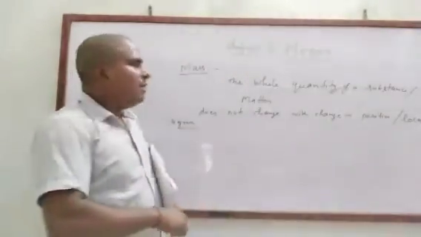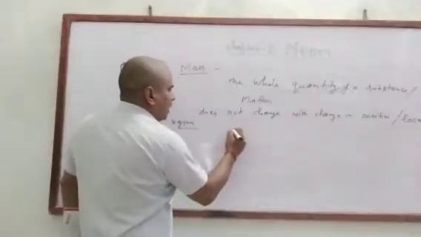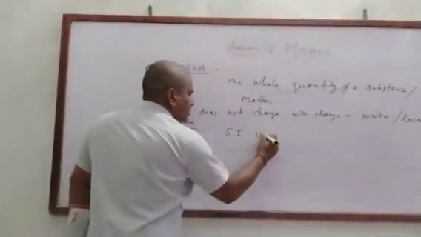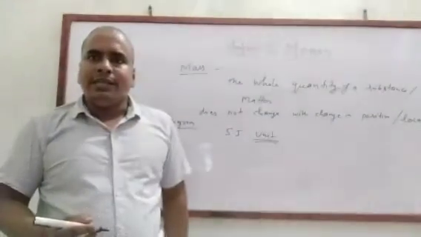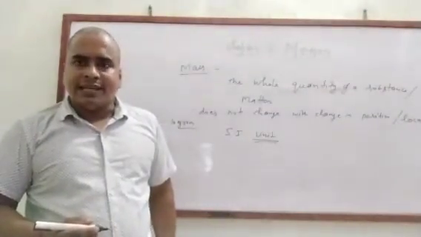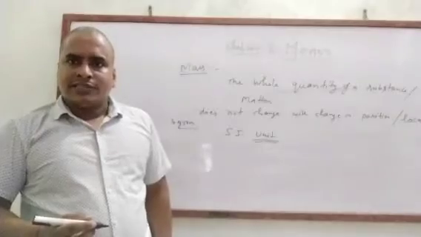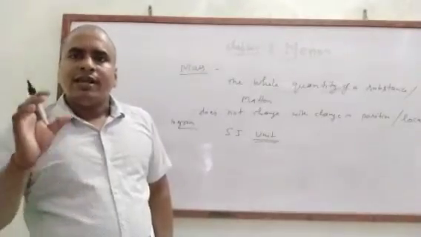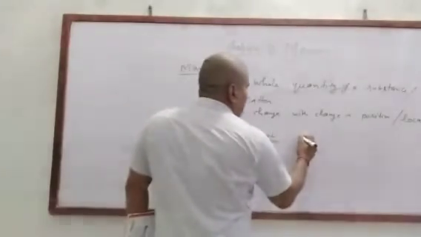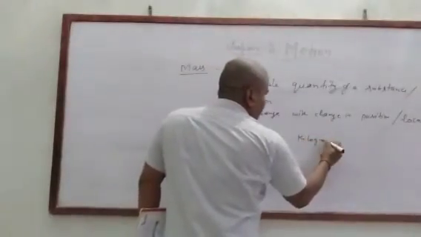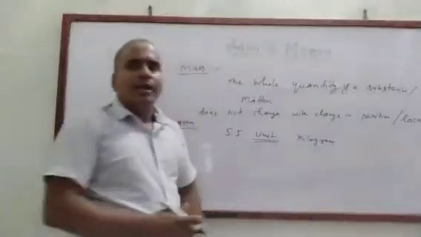We can measure the mass in kilogram, the SI unit. A unit is the particular standard or system that we use to measure different physical quantities. So the SI unit of mass is kilogram.